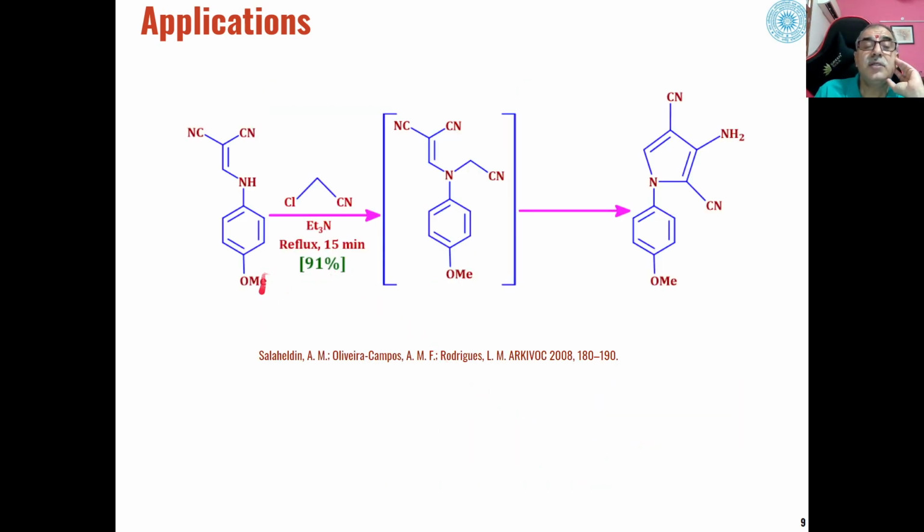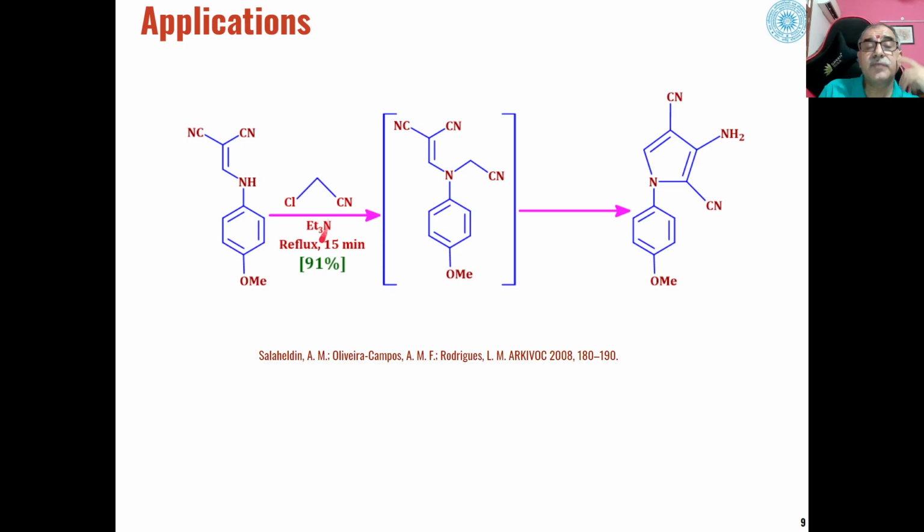Then another example is reaction of these types of chloromethylenamines. Again, because of the presence of these two electron withdrawing groups, this methylene group is an active methylene group, and in presence of base, a proton can easily be abstracted from this, and this will lead to the formation of these types of intermediate.